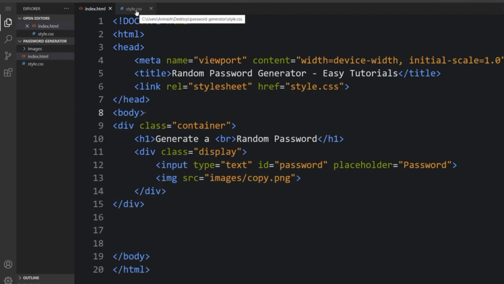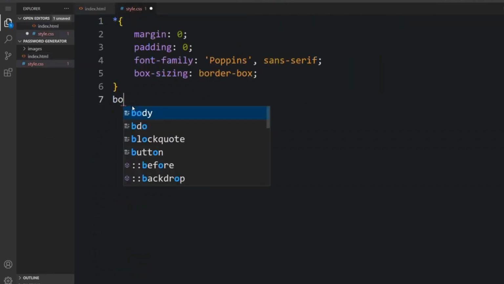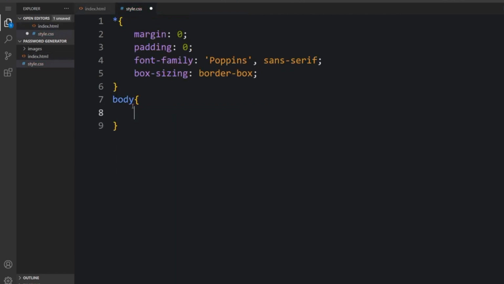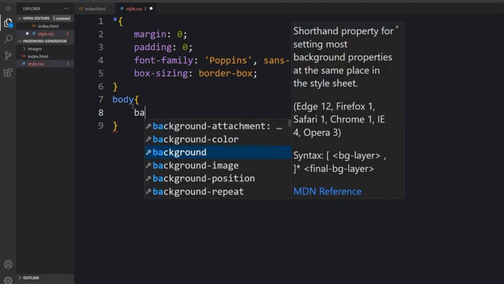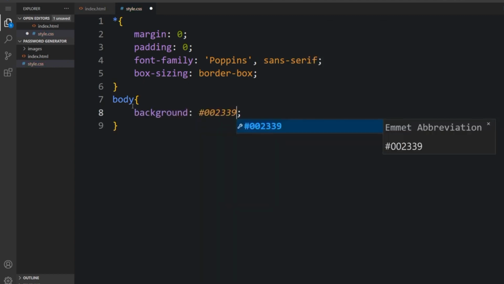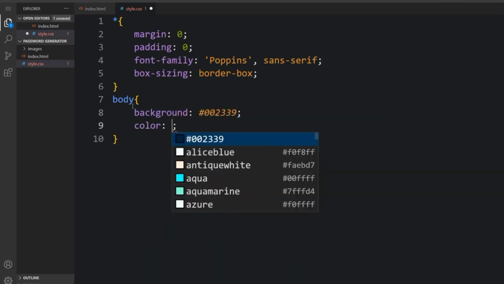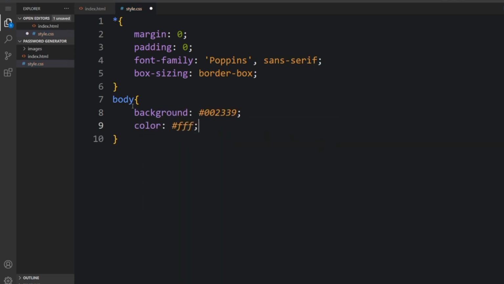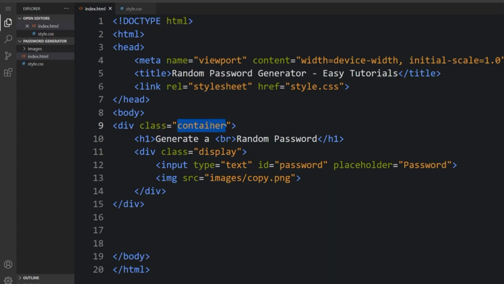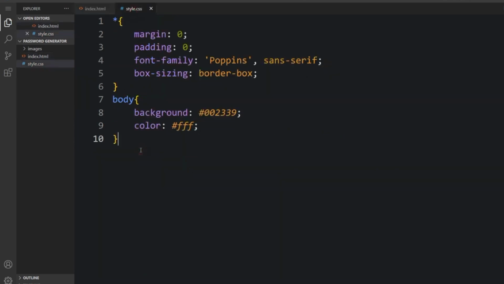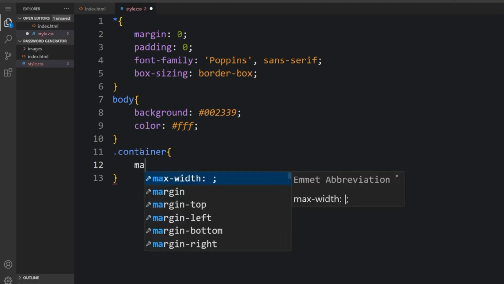All right, here to my CSS. I'm going to style the body. For the background, I specify the color, and the color for the text. Now the container, I just want to style the whole container.